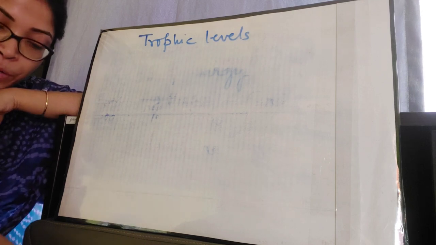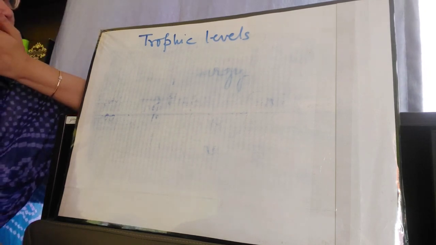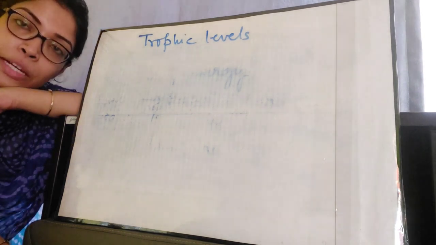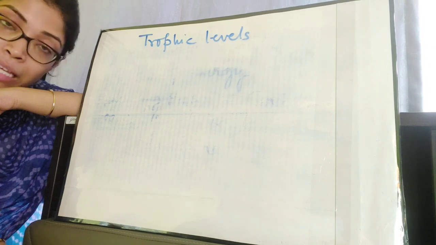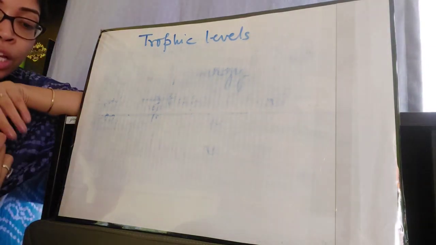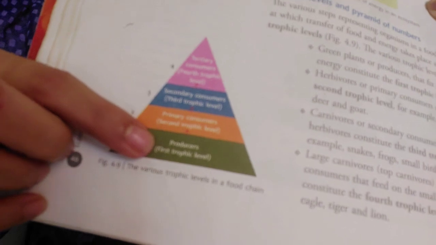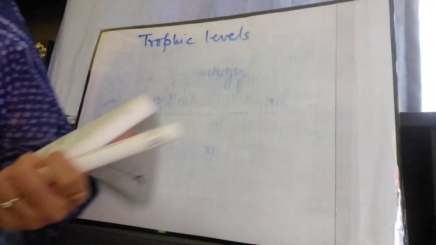Now you already know which trophic level represents which type of animals, but the point of concern here is why the green plants or the producers occupy the base of the food pyramid, that means the largest portion. Here you can see that the broad base is occupied by the producers and the apex is occupied by the tertiary consumers.